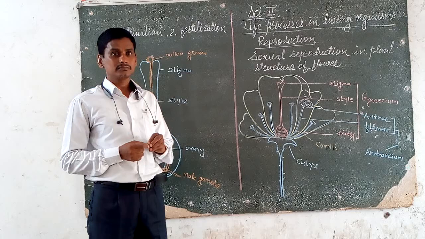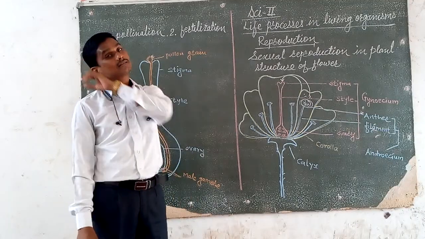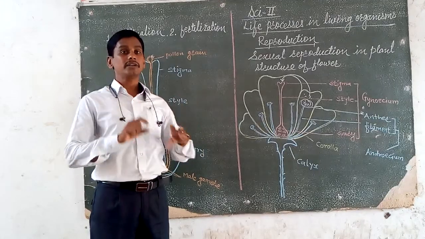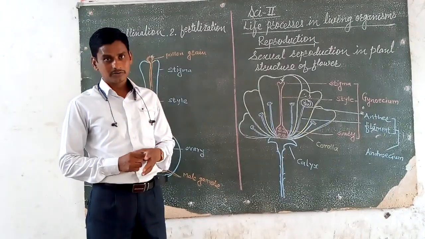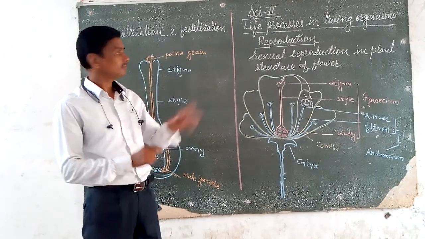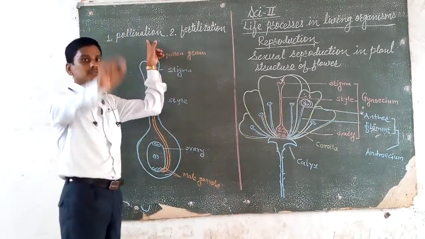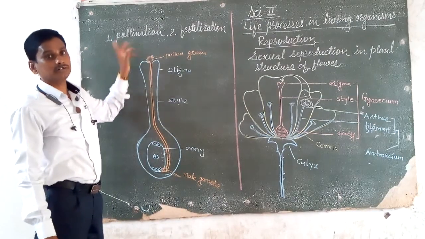These are known as abiotic factors. The pollination process also occurs by various biotic factors, for example, various insects and various animals. That is the most important process for sexual reproduction, known as the pollination process.